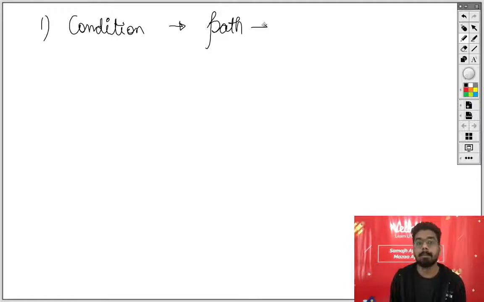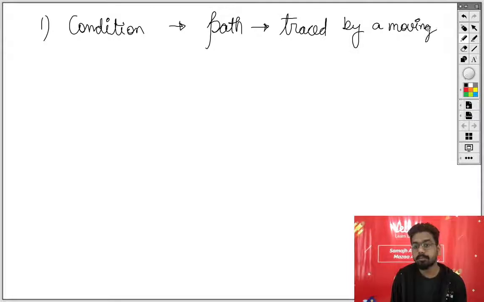What is a path? Path is traced by a moving point. What is the meaning of traced? Traced by a moving point. So trace का मतलब होता है बेटा that if you will go along a path, you will leave some mark over there, and that mark is the point. So when we will connect all the dots, we will create a path.